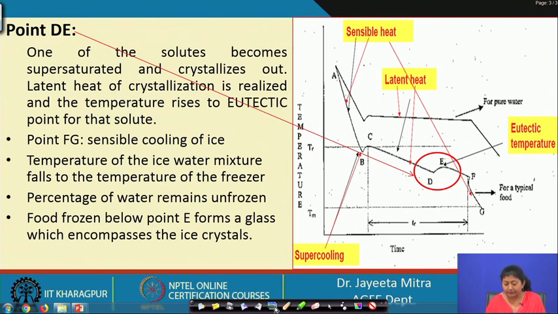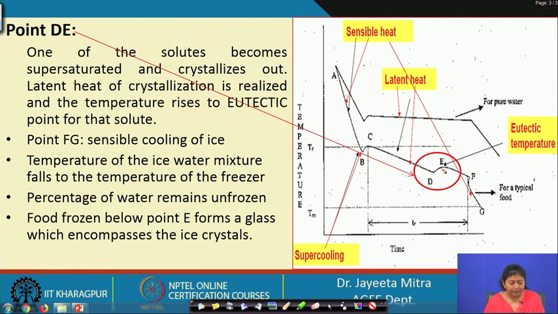And what is the eutectic mixture? It is when we mix two components that do not react with each other, but they can mix properly and create a uniform mixture. In that case, if we try to freeze it, the minimum temperature at which the melting will occur is considered the eutectic temperature. So, we can observe this eutectic temperature at point E.